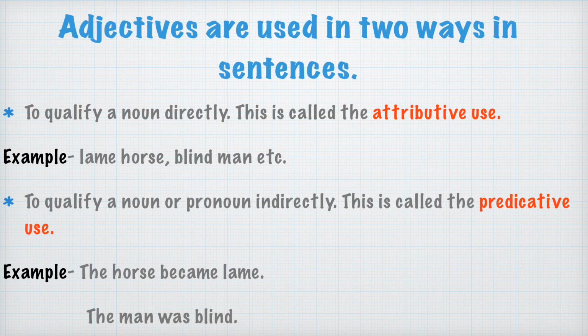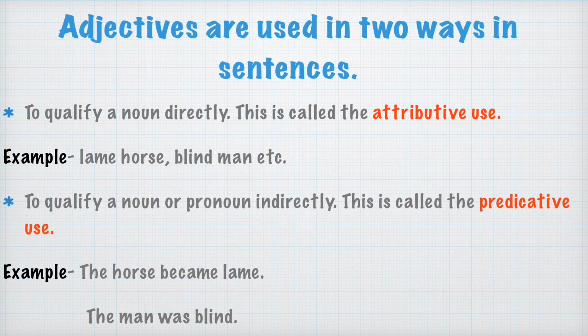So this is directly used as an attributive adjective. Blind man. Again you can see the adjective blind is placed just near the noun man. So here we can say that it is qualifying the noun directly and this is the attributive use of an adjective.